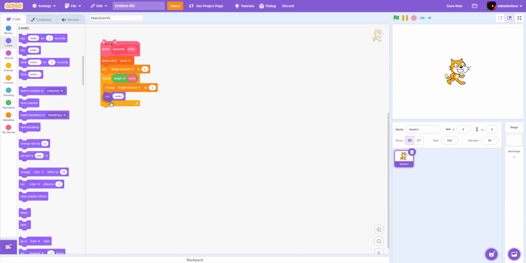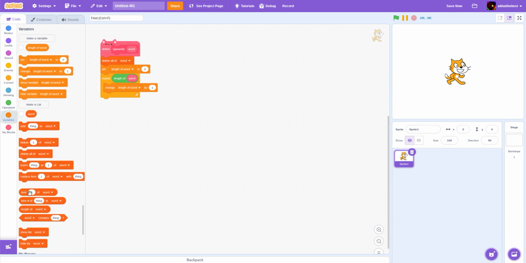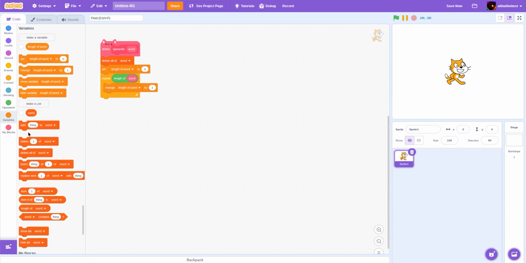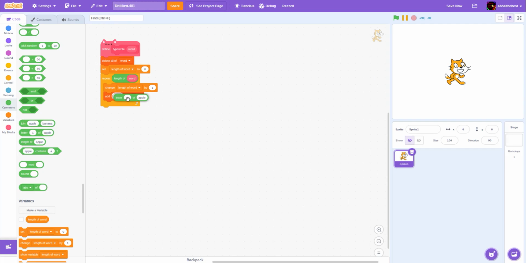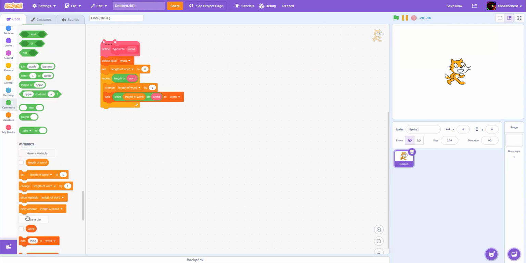Say, and no, we don't use the say block yet. Grab in an add letter length of word to word. We're going to see what this does. So just show the list for now, and we'll see what this does.